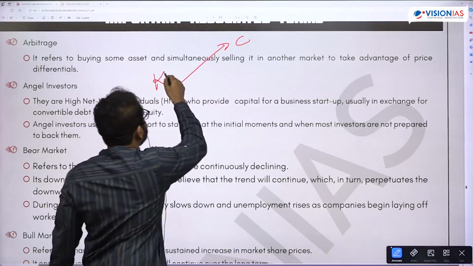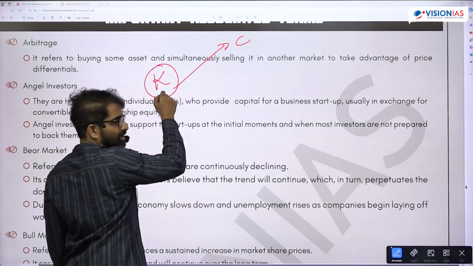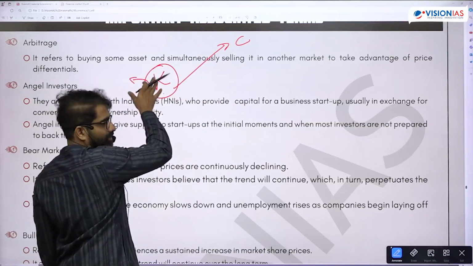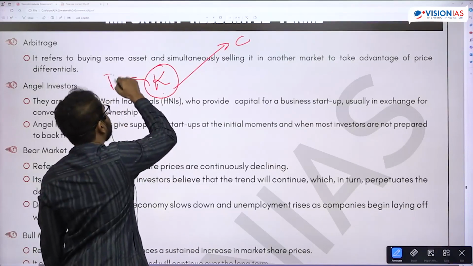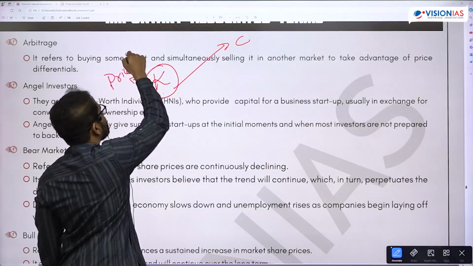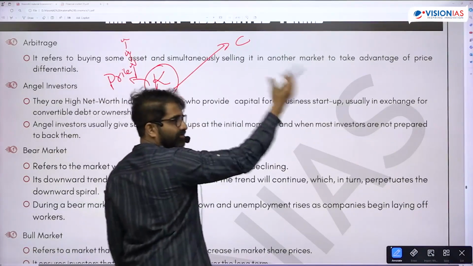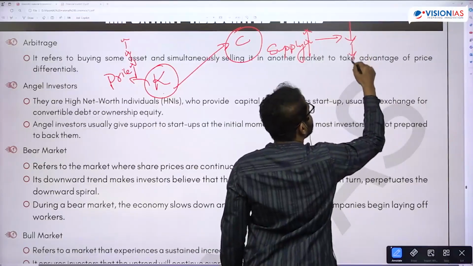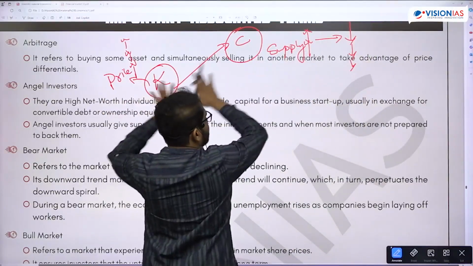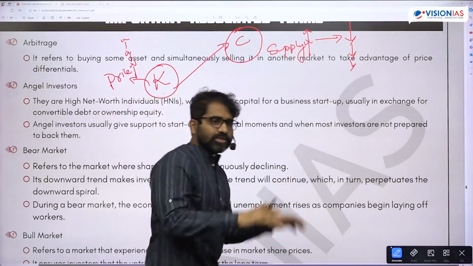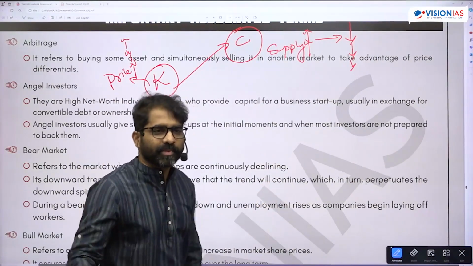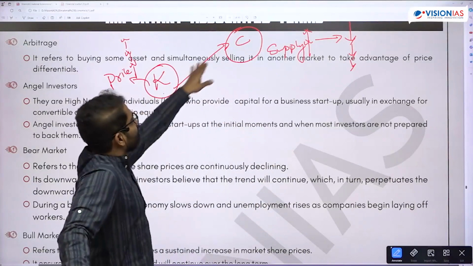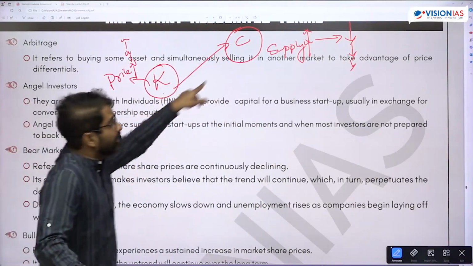Obviously, if everybody is buying tomatoes in Karol Bagh, what will happen to the demand for tomatoes in Karol Bagh? It increases, so prices slowly start increasing. And all of you are pushing the tomatoes to Connaught Place, so supply will increase there, and prices will drop. Then there will be a situation of the law of one price, where both places have the same price. Then I will not take the tomatoes. Finished, we will stop this activity. This is arbitrage, using the price difference.